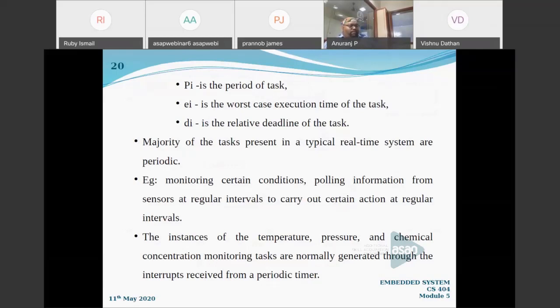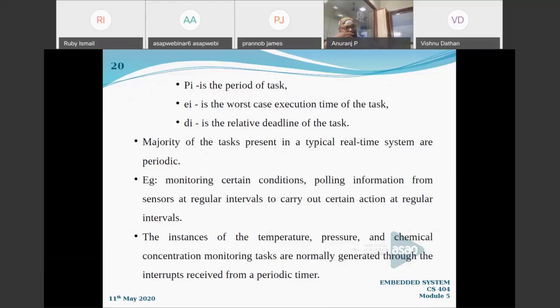For instance, the temperature and pressure, which are going to vary, right? So we are going to monitor them at different, equal time intervals. And chemical concentration monitoring tasks are normally generated through the interrupts received from a periodic timer. We are going to update that within a time.